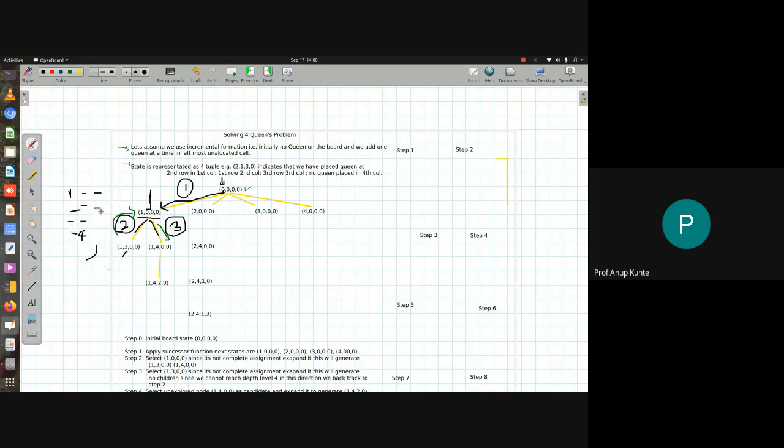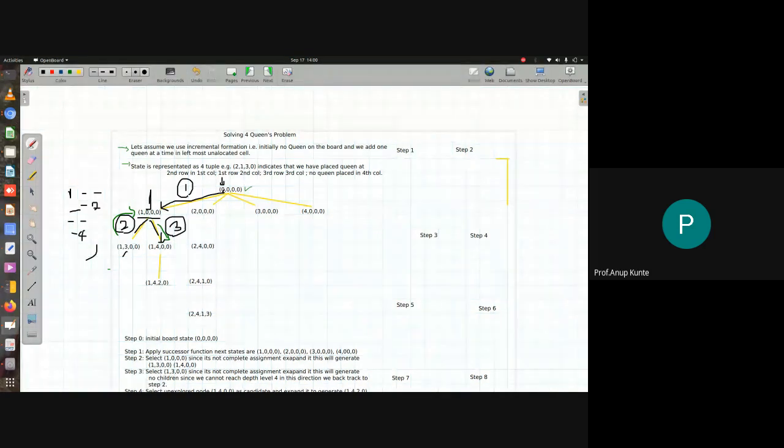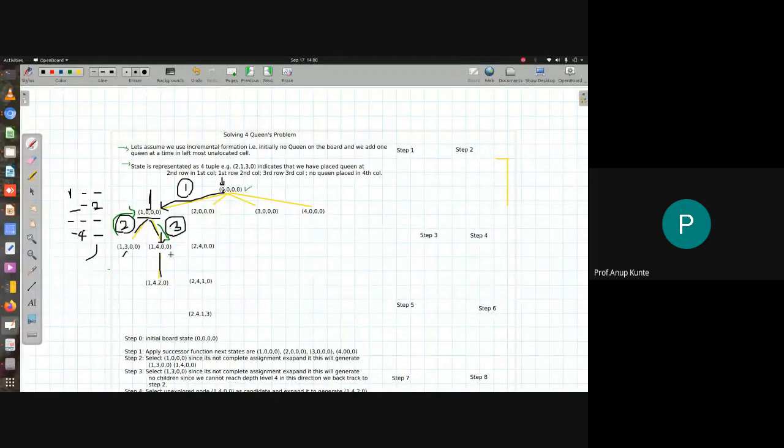This is up to this point. So this is how I get 1400. Now, if I'm at the 1400 step, what next can I do? I can choose the third column. Can I place a queen here? No. Can I place a queen here? Yes, 2, I can place a queen. What about this? No, no. So it can only extend to a single branch child. So this is my step number 4.